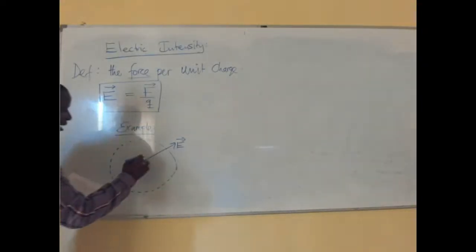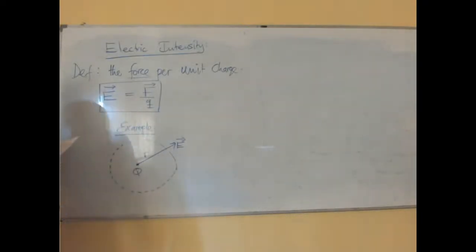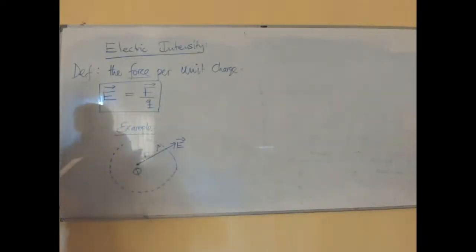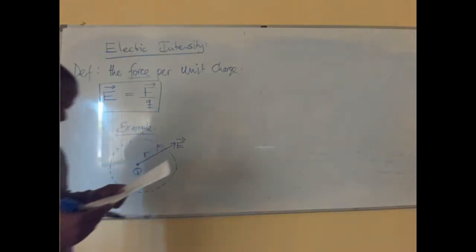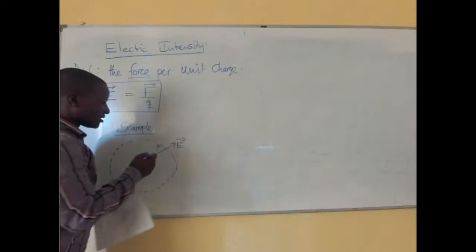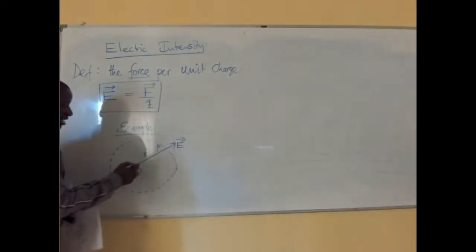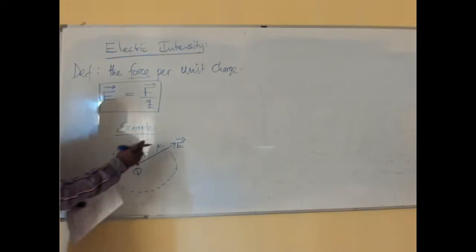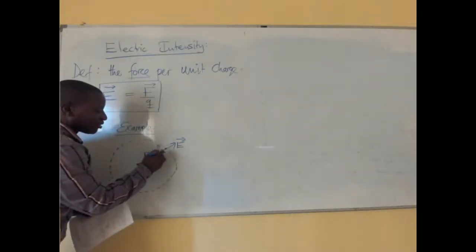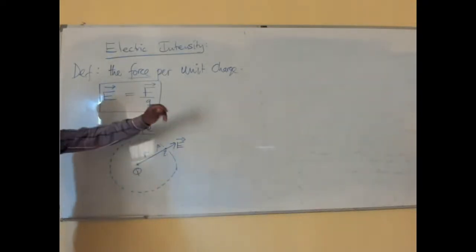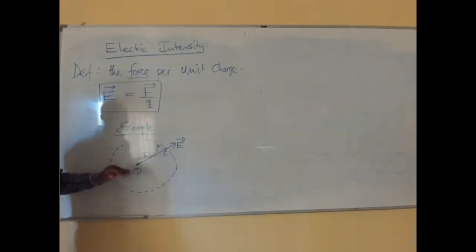So this is our R, and we want to measure the intensity at that point, which is P. We cannot check what is happening from the center, Q, so we need to put a small charge here, which we are calling small q, so that we see how it reacts with the Q at the center.